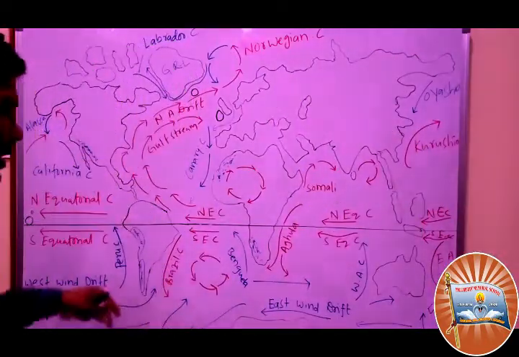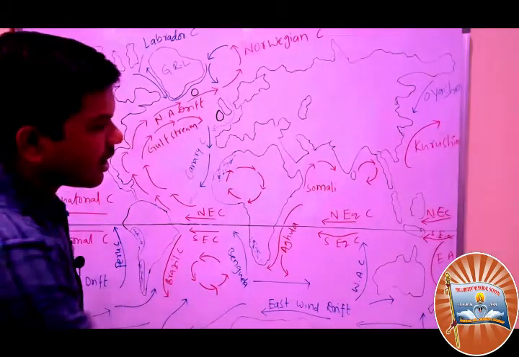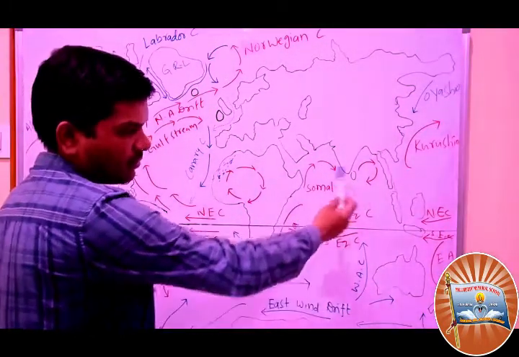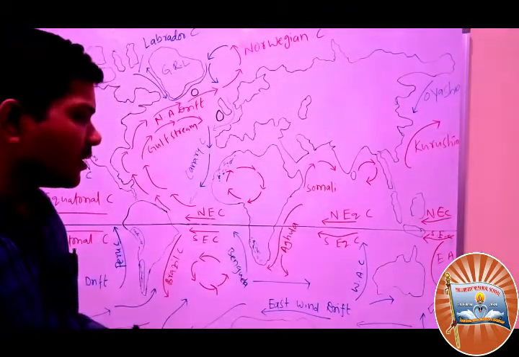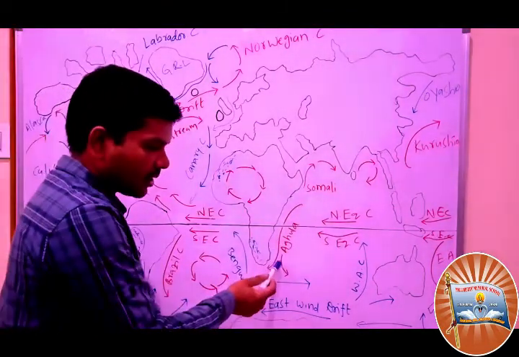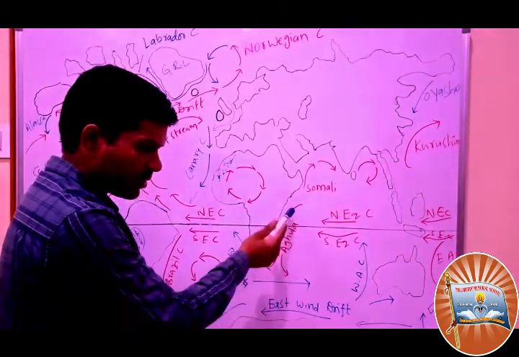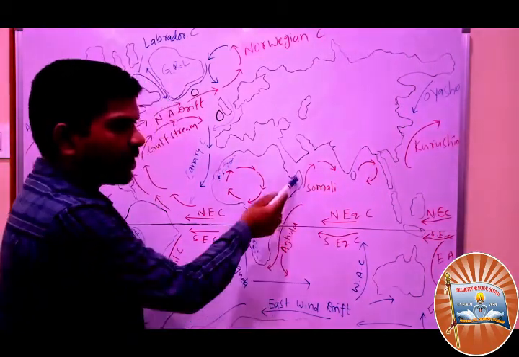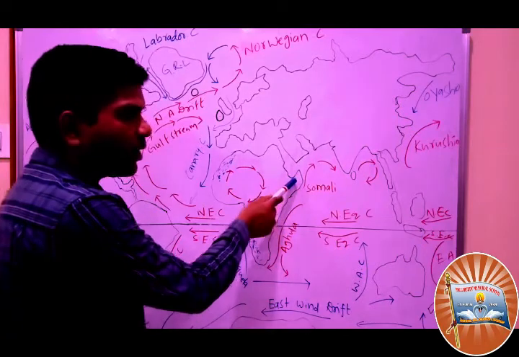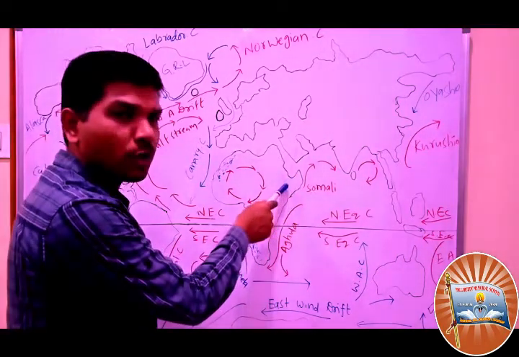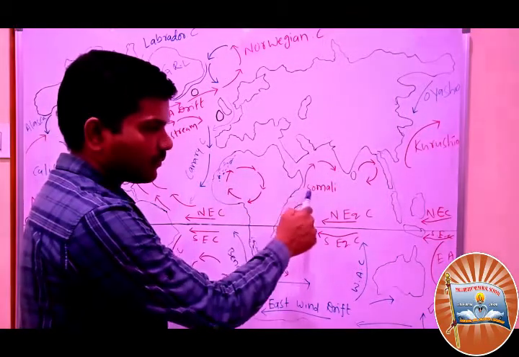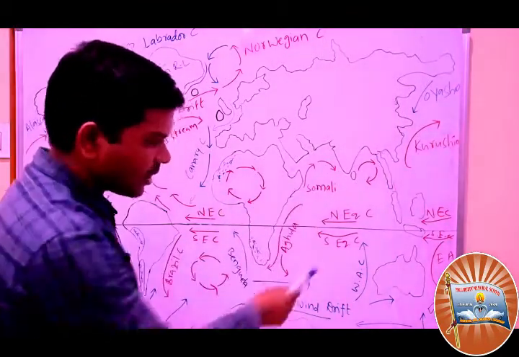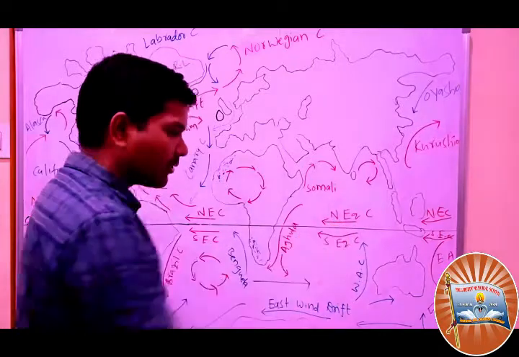Next, we try to understand about the Indian Ocean. You see the Indian Ocean. This is the Agulhas Current, the Agulhas Current in Africa. Here is Somalia. Somalia is one of the poorest countries in the world. So this is called the Somali Current. South Equatorial Current, North Equatorial Current.